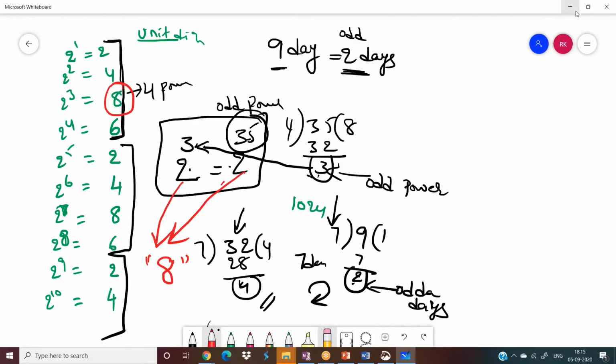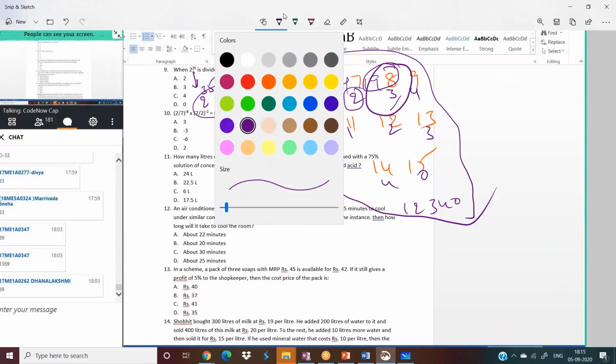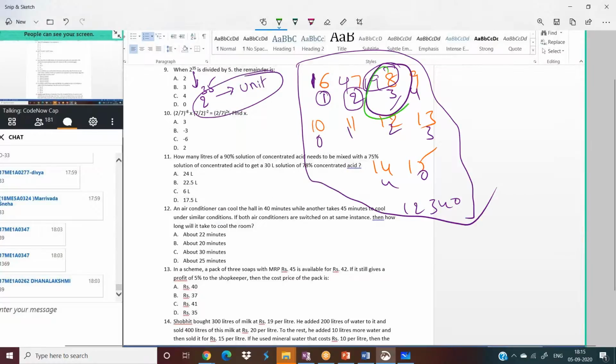Now, when 8 is at the end, let me use another color. Okay, when 8 is at the end, what can be the remainder when we divide it with 5? Obviously 3. So look for 3 where it is. Yes, option B will be the answer. Option B will be the answer.